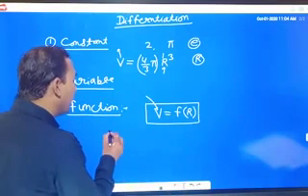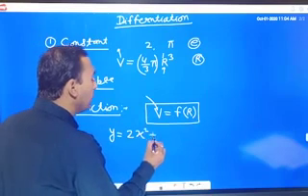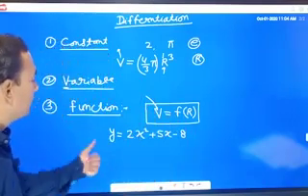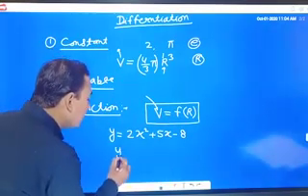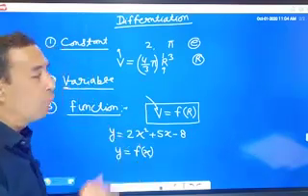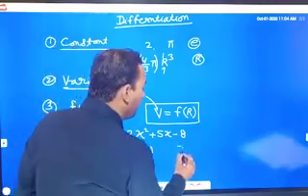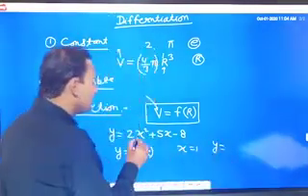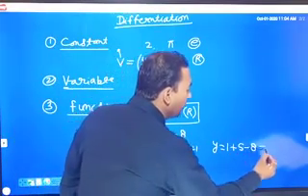Like that we can write another function, y equal to 2x square plus 5x minus 8. Now we see that this value of y depends on x. Then we can write that y is the function of x. If we put different values of x in this formula, then we get different values of y. For example, if we put x equal to 1, then what is the value of y?